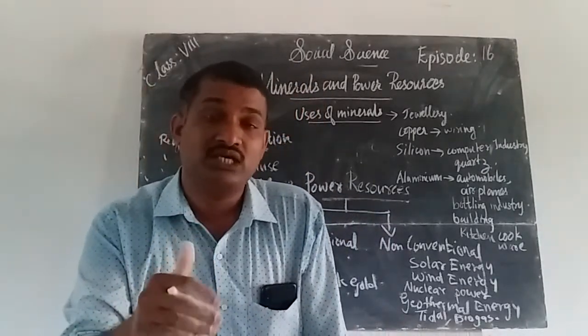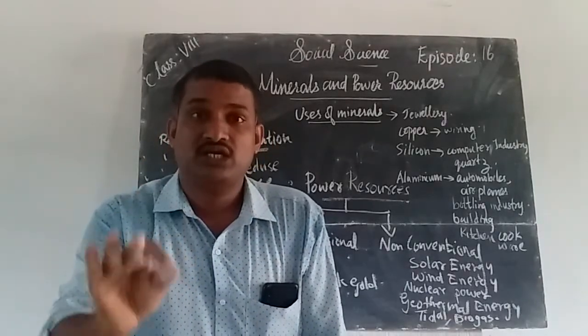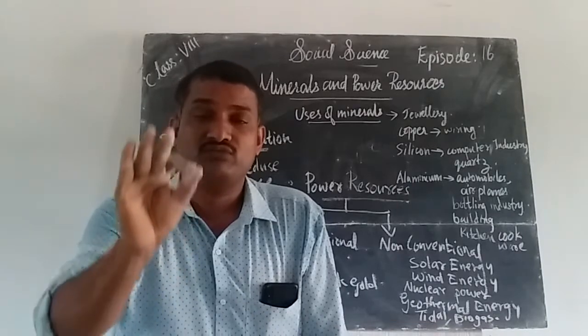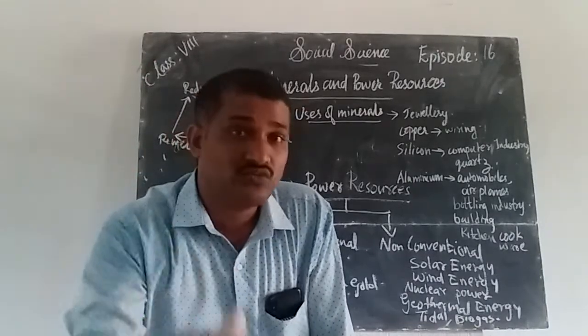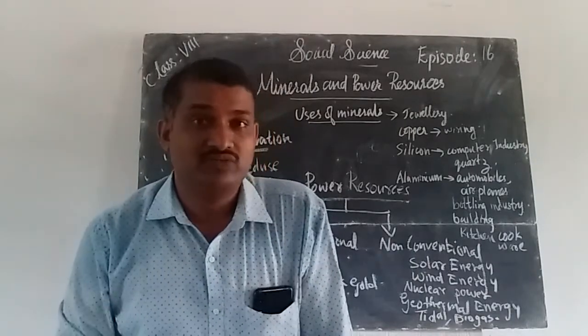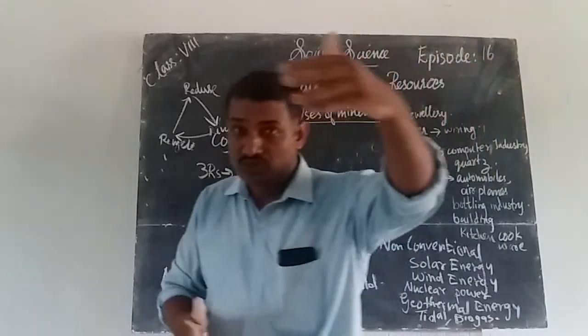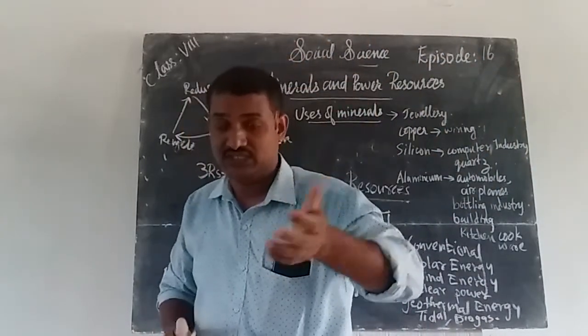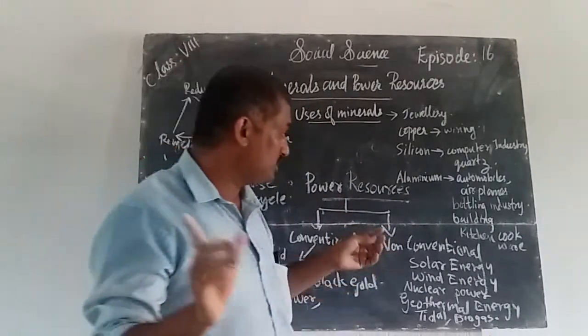How can we use this for the future generation? The best method is to reduce the use or stop the use of this conventional source of energy. Instead of conventional source of energy, we can use a non-conventional source of energy. So if we use the non-conventional source of energy, we can save the conventional source of energy. I hope that you got it.